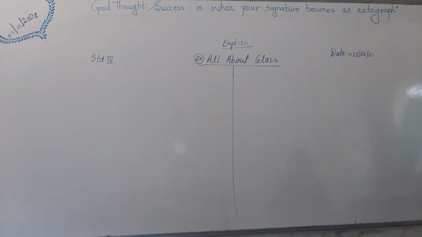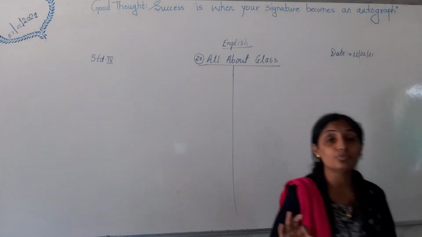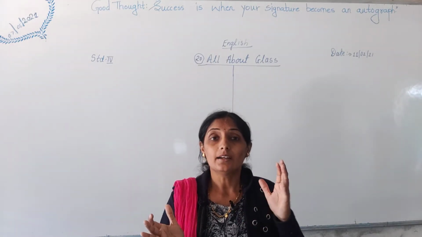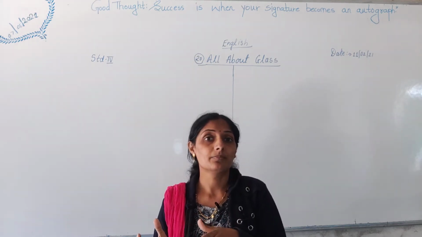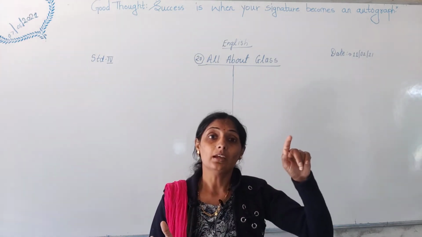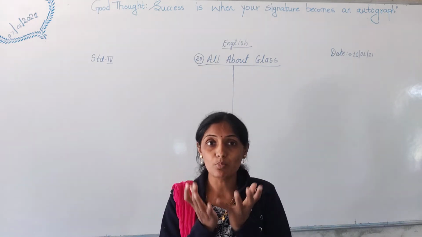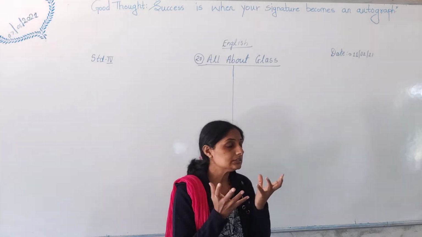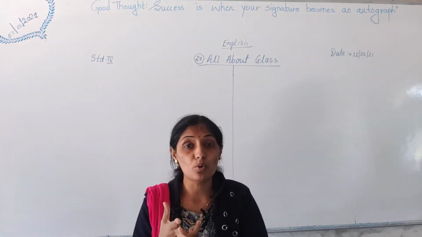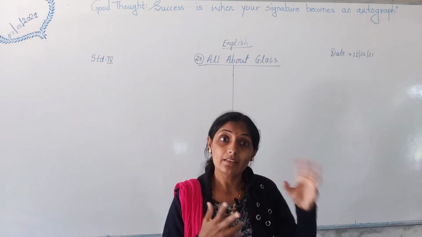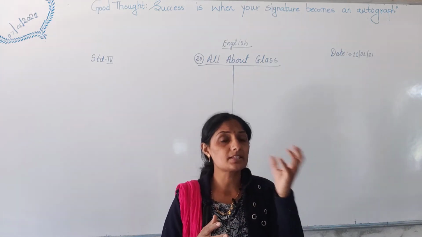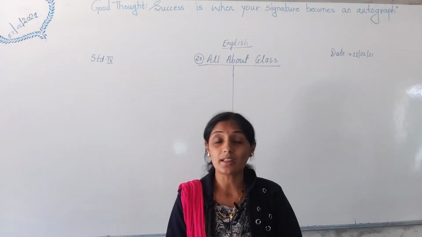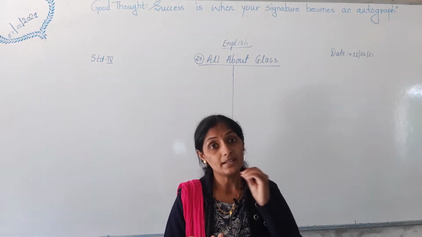Next it is told that glass has no effect on food. If you keep any food, or if you store food in glass, it will not have any effect on food. But on the contrary, if we keep food in plastic bowls, or in some other plastic bags, what will happen? There will be effect of that plastic. It will affect the food a little bit. Understood? You will not realize what it has affected the food, but it affects.